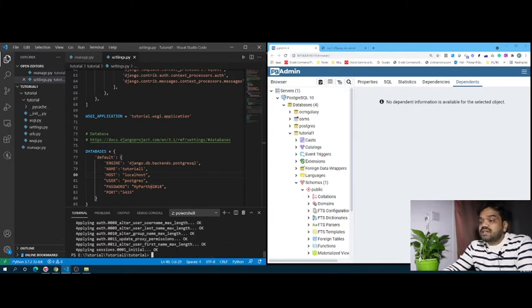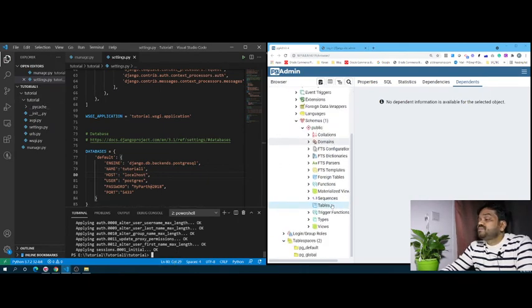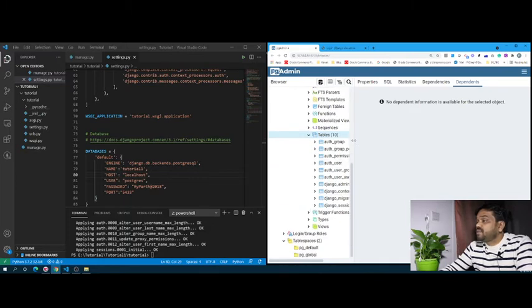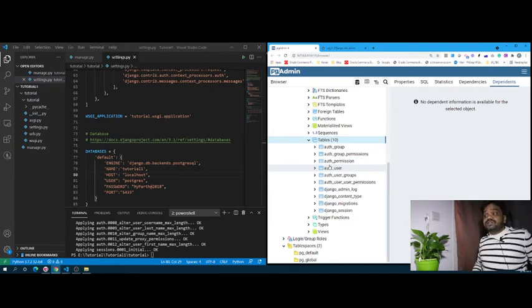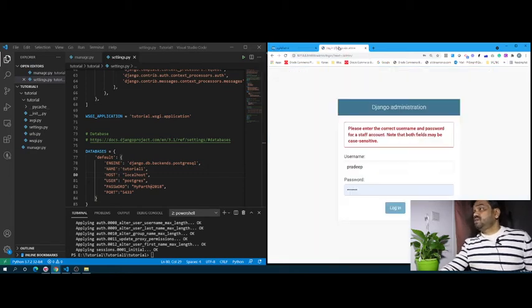Now migration has started, and migration is done here. Once migration is done, you can see here, just refresh this table. You will see that by default a few tables are created here, which are nothing but the built-in tables provided from the Django side, and we can use this design for our application as well, because they have provided good features here.